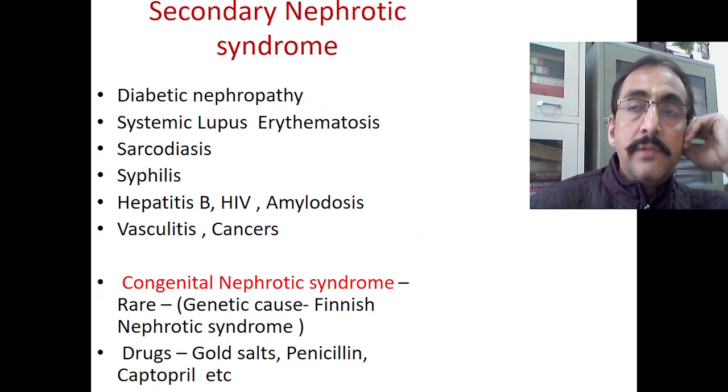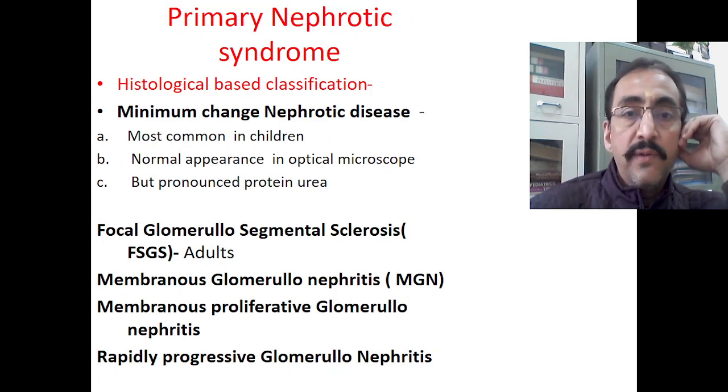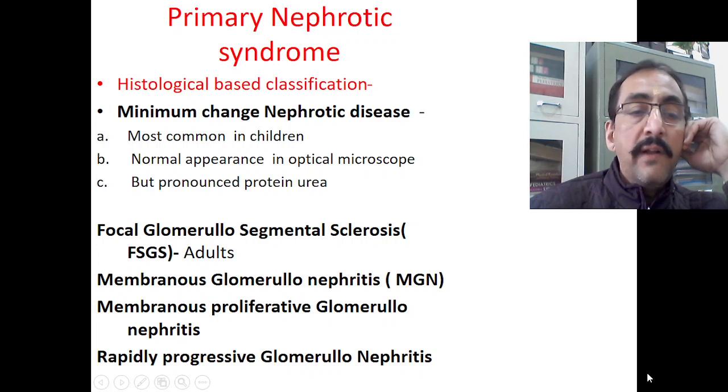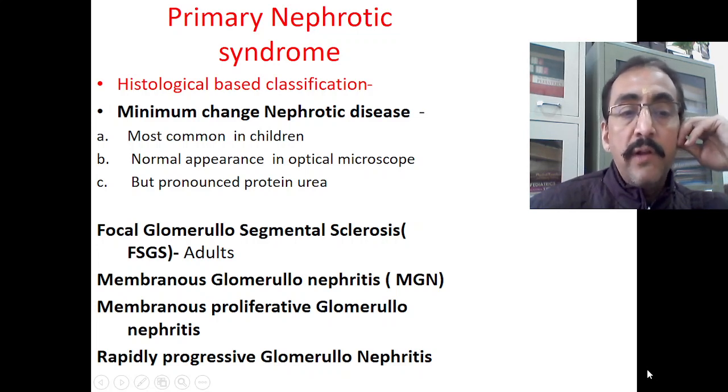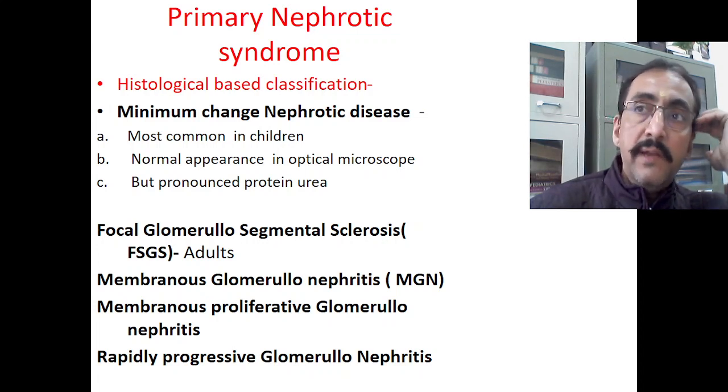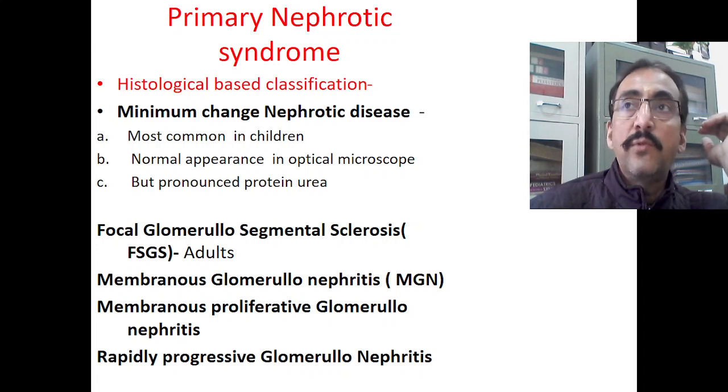We were discussing nephrotic syndrome. In the last class we have seen up to the primary nephrotic syndrome and four important types of primary nephrotic syndrome, that is minimal change nephrotic disease, focal segmental glomerulosclerosis, membranous glomerulonephritis, membranoproliferative glomerulonephritis, and rapidly progressive glomerulonephritis. Especially as far as the pediatric population is concerned, the first one is very common and the second one is more common in the adults, and the later three are not so common, they are uncommon.